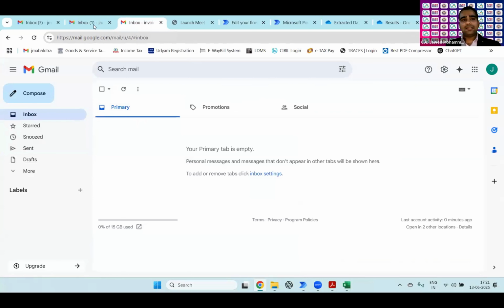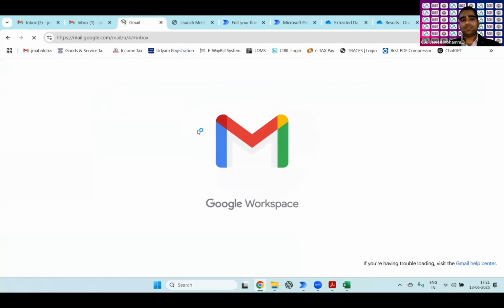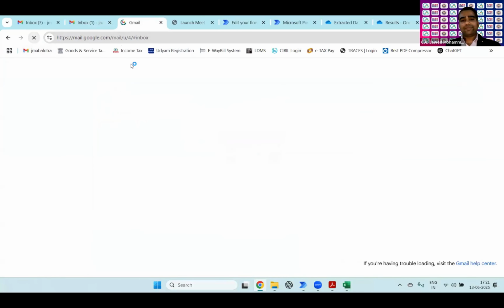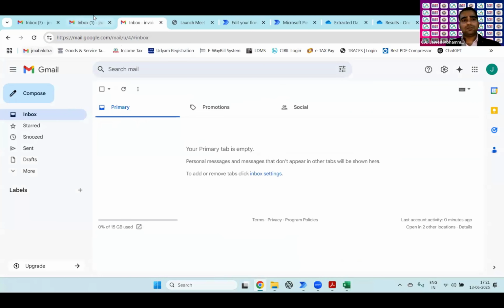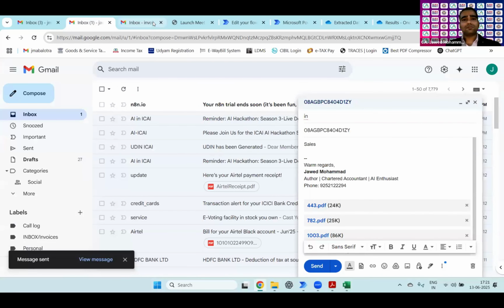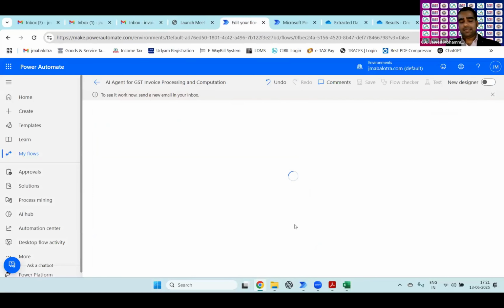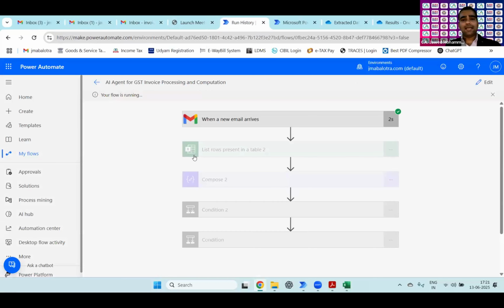This is my email ID. This is my personal email ID, and this is the dedicated email ID for the invoices. Once I receive that email from my personal email ID, the flow will start triggering. Here it is, and you can see the flow will be triggered within 10 seconds. It has been triggered. Your flow is running, and first, it has been triggered with the help of the